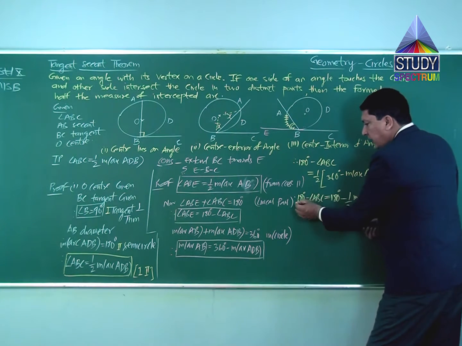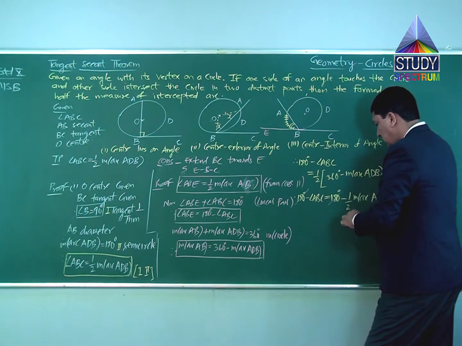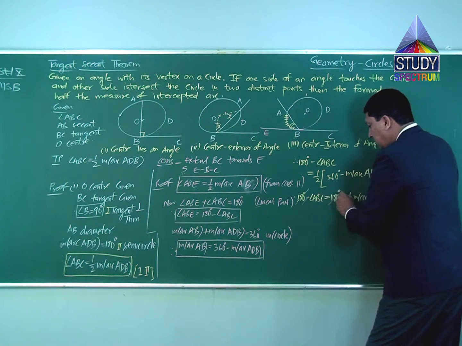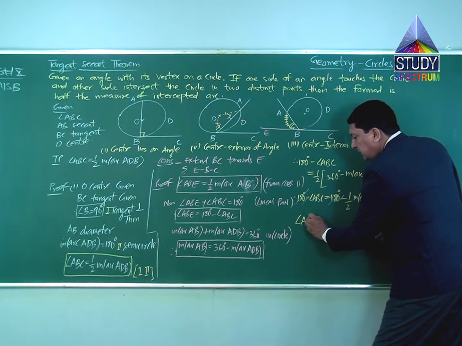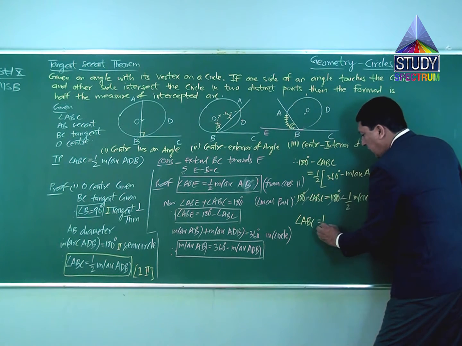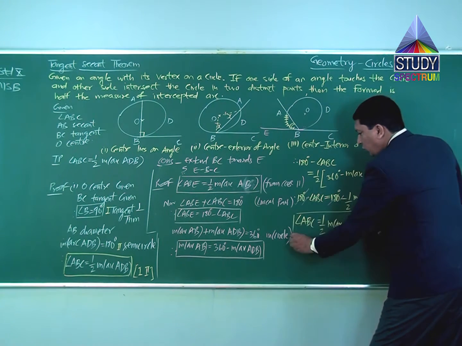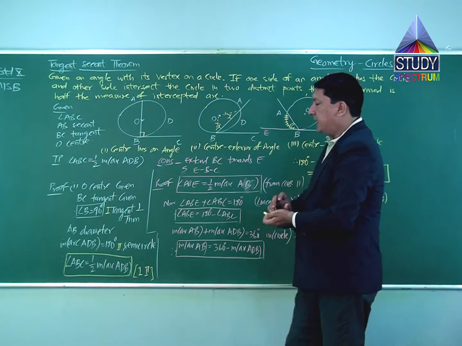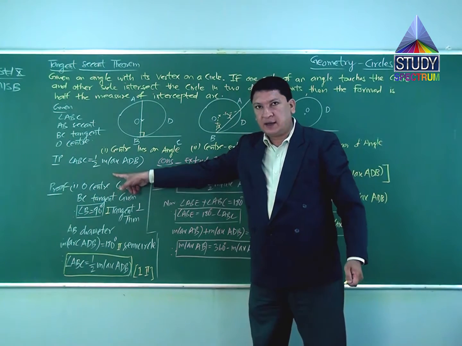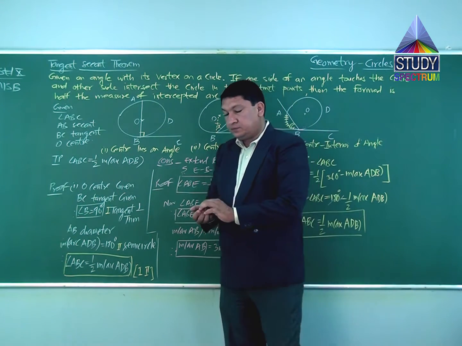Now the 180 term on either side, you can cancel it. The minus sign is also there, that also will get deleted. What remains is angle ABC is equal to half measure arc ADB. This is what leads to our answer: angle ABC is equal to half measure arc ADB.